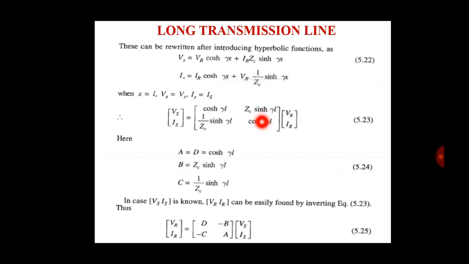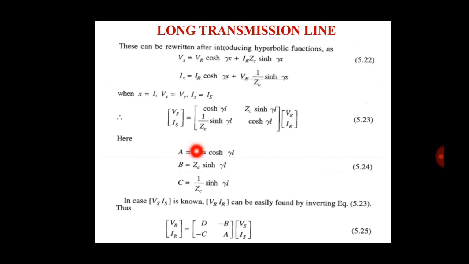So when x is equal to L, Vx is equal to Vs and Ix is equal to Is. So we write the relation between Vs, Is and VR, IR in hyperbolic terms.